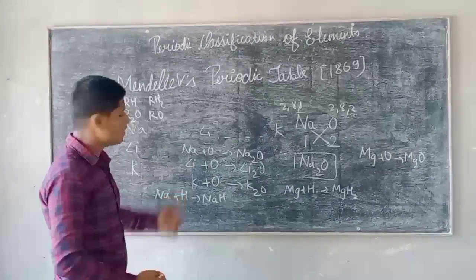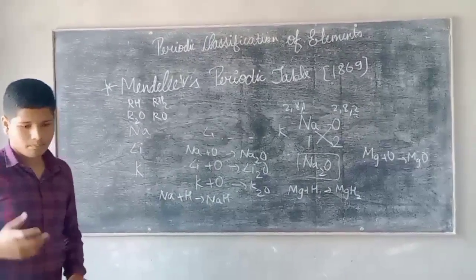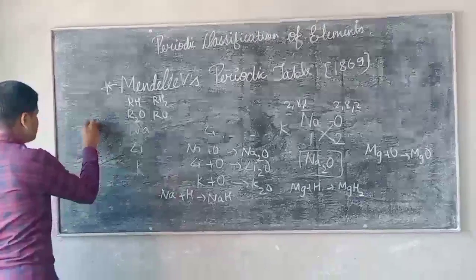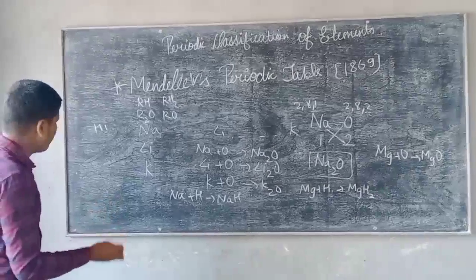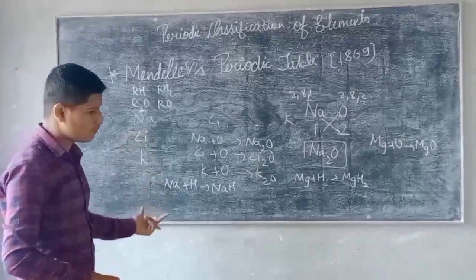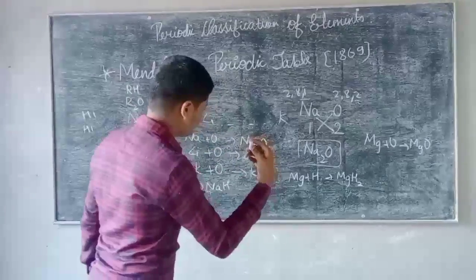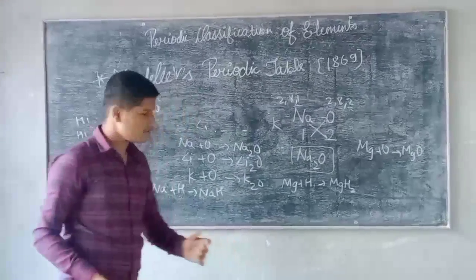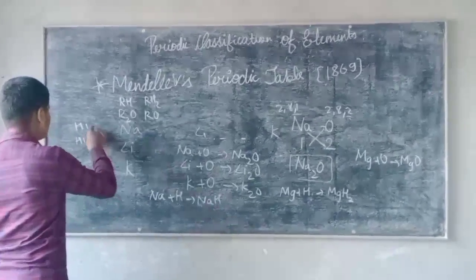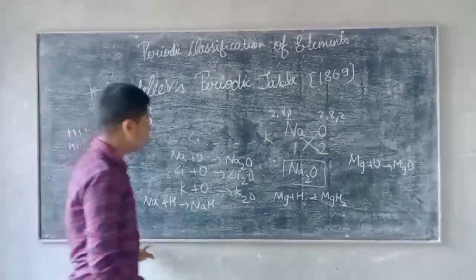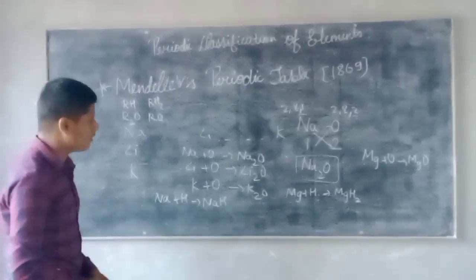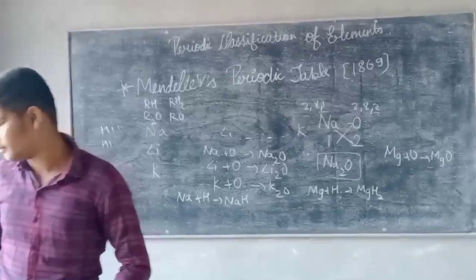The disadvantage of Mendeleev's periodic table was that the position of hydrogen was not specified. Hydrogen has valency 1 and has 1 valence electron, so it can be placed in the first group, and also in the group which has valency 1 and valence electrons 1. So these are the demerits of Mendeleev's periodic table. Moving on to the next point, the modern periodic table.